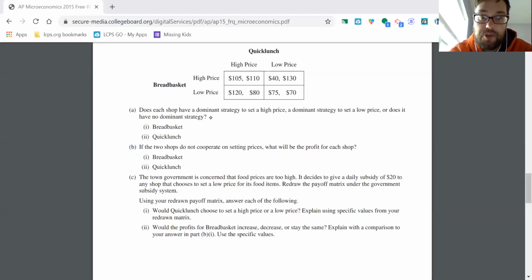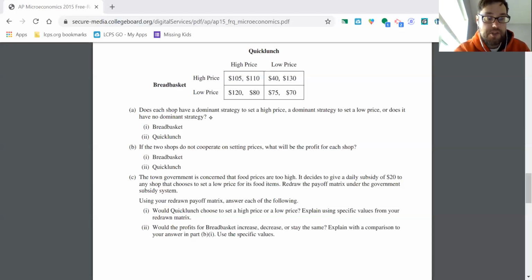And Quick Lunch also knows that, because they can obviously look at the payoffs and determine that that's Breadbasket's dominant strategy. So if Breadbasket's going to go low, then what's the best option for Quick Lunch? Well, they can either make 70 if they go low or 80 if they go high. So they're going to go for the 80, which is better. So we know we're going to end up in this box right here.